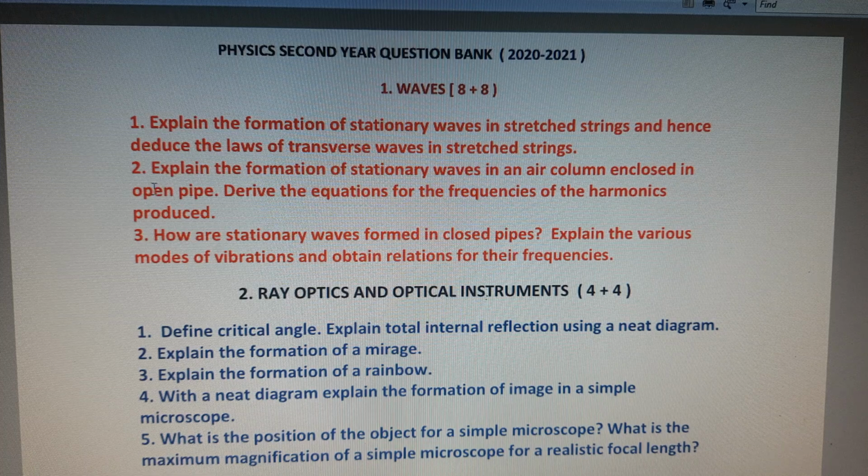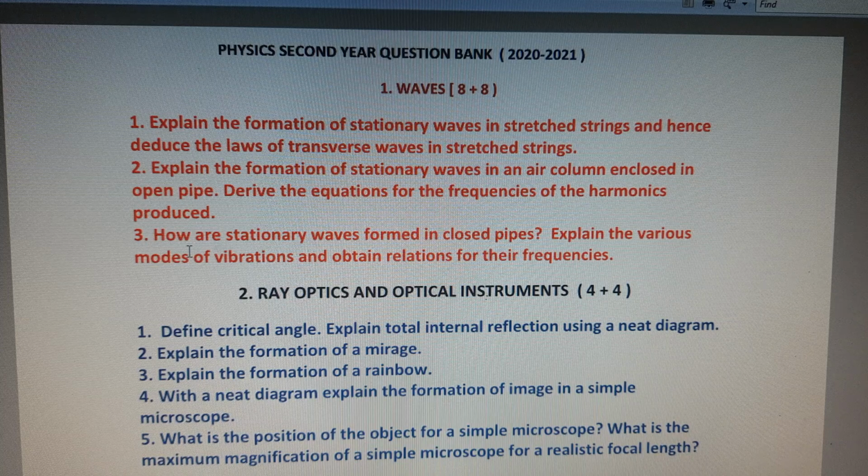So the first long question is: explain the formation of stationary waves in stretched strings and hence deduce the laws of transverse waves in stretched strings. And the second question is: explain the formation of stationary waves in an air column enclosed in an open pipe. Derive the equation for the frequencies of the harmonics produced.